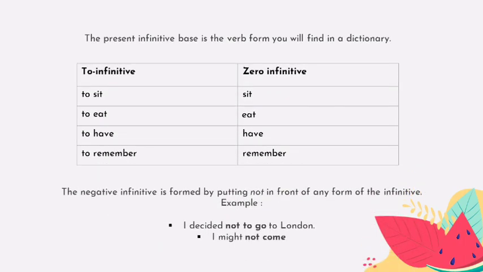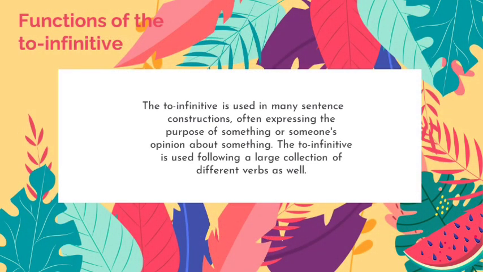The negative infinitive is formed by putting not in front of any form of the infinitive. For example, I might not come. Function of the to infinitive. The to infinitive is used in many sentence constructions, often expressing the purpose of something or someone's opinion about something.